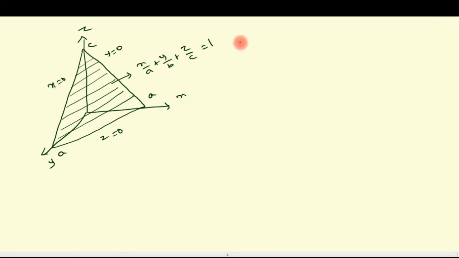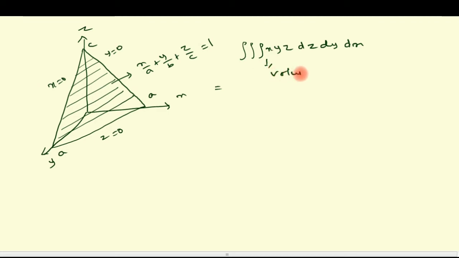Now we come to the triple integral: triple integral x y z dz dy dx. In the given problem we have the order dx dy dz, now I have to take the order dz dy dx. The value will not be changed. Now we have to fix the limits of this integral through the diagram. The inner integration should be the volume limits.